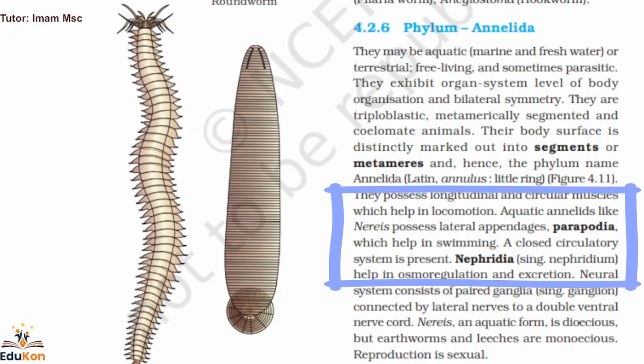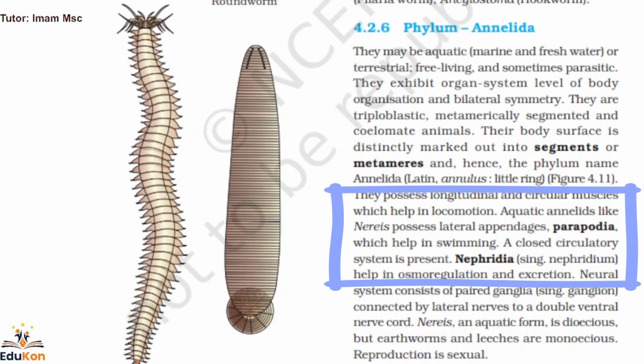Okay. Nereis, an aquatic form, is dioecious, but earthworms and leeches are monoecious, and the reproduction is sexual. Now again here, in Aschelminthes we studied that the organisms are dioecious, but in Annelida they are dioecious and also monoecious. So for monoecious, examples you can take leech and earthworms. Monoecious means the female and male reproductive organs are present in the same organism. Okay, and reproduction is sexual.